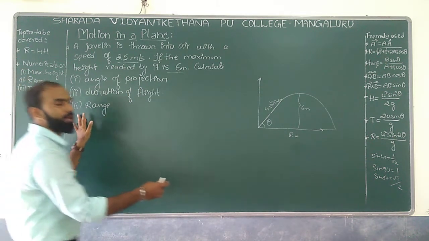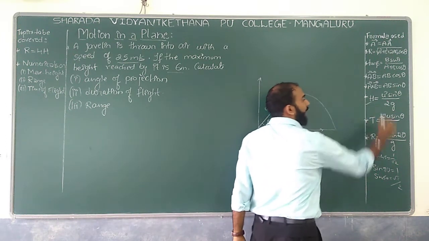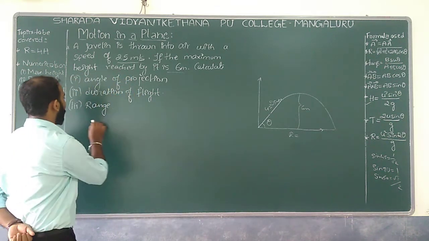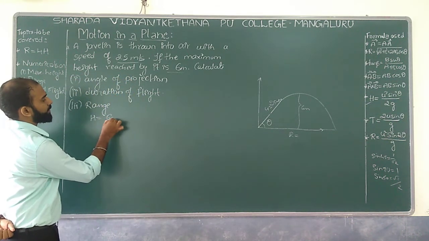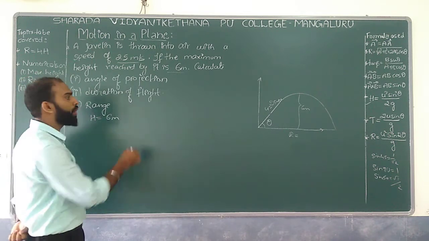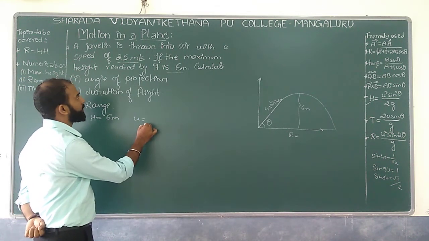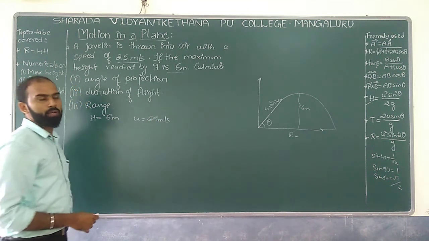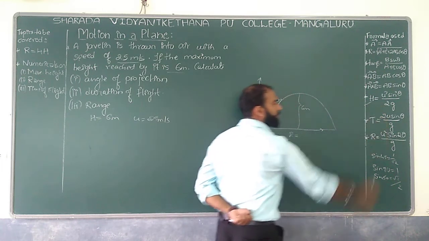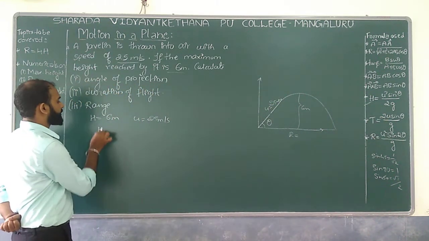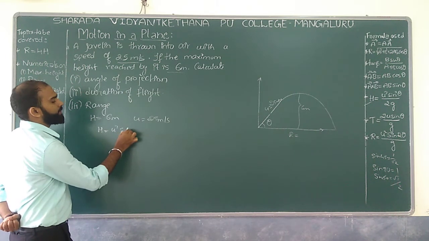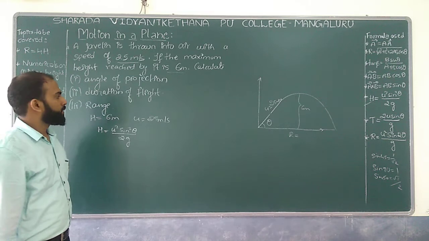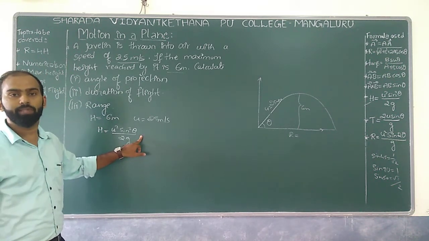Since they have given a maximum height which is covered over here, that is nothing but h, as they have given 6 meter. Also they have given u, that is the initial velocity, 25 meter per second. So let us go with this particular relation, that is h which is equal to u square sin square theta divided by 2g we can have, right? Now your job is to do a substitution over here.